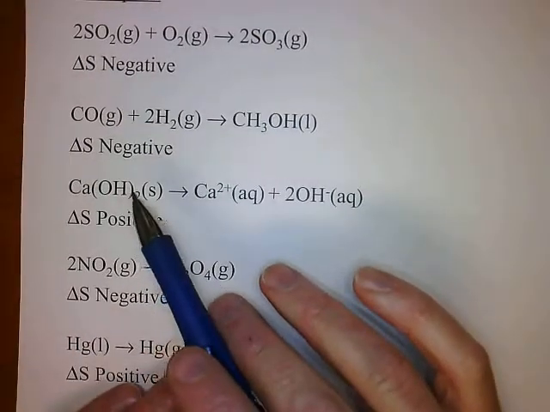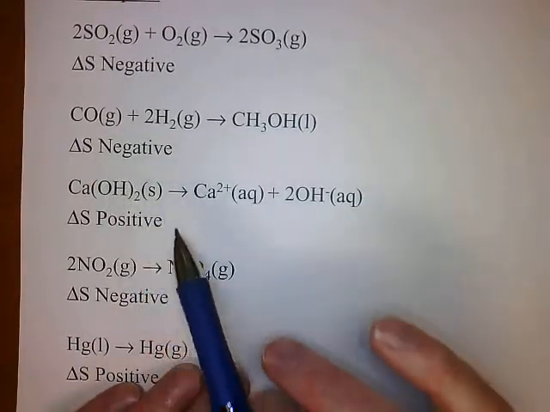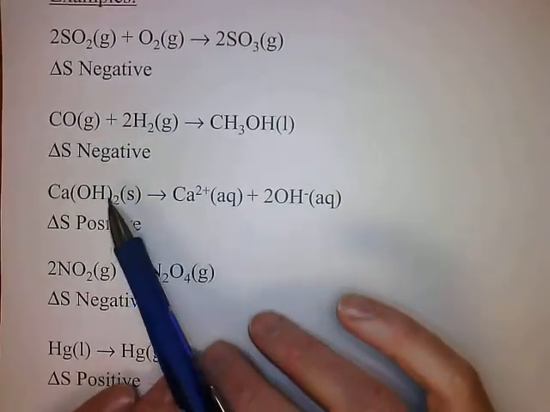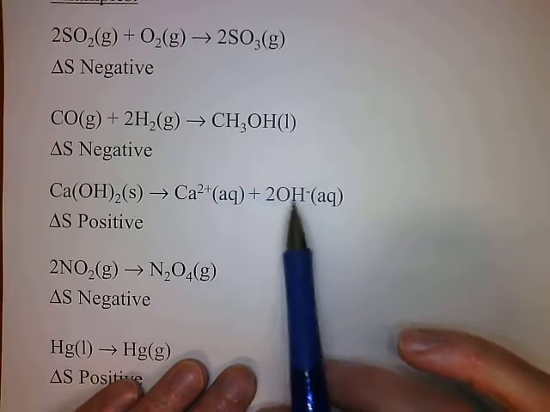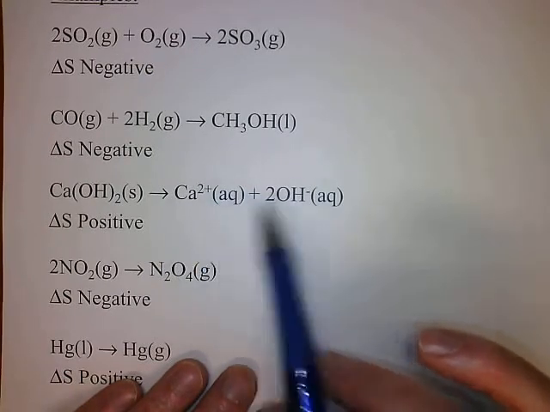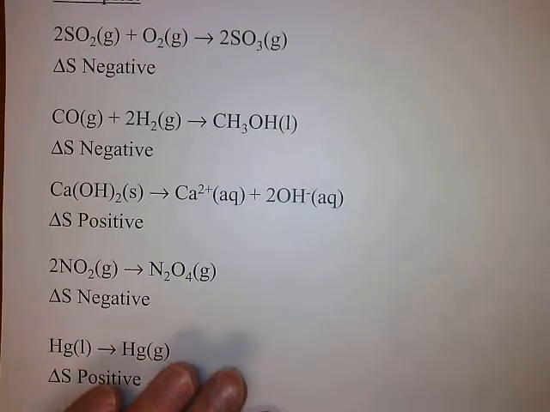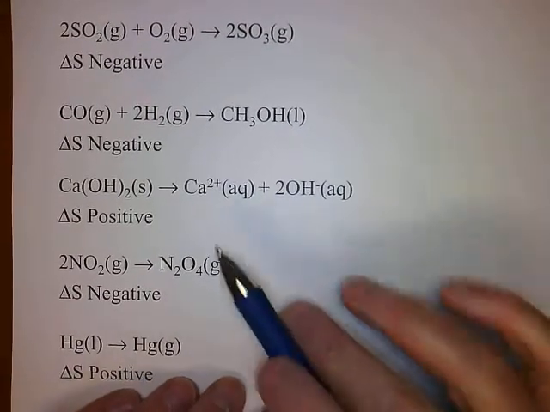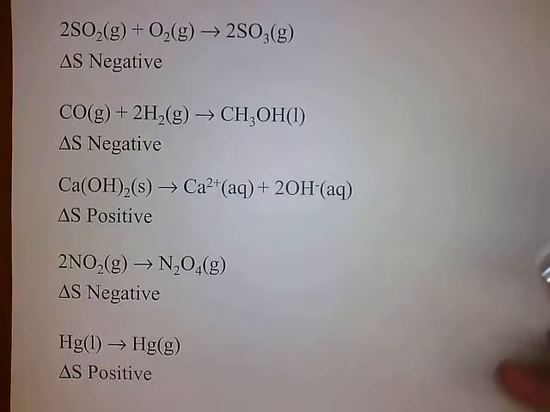Okay, let's look at this example. So what are we doing here? Here we have calcium hydroxide, a solid, and we're dissolving it in water, so that we go to calcium ions and hydroxide ions. So delta S is going to be positive. Now we're going to an increase in entropy, right?